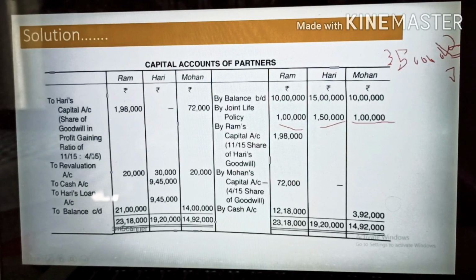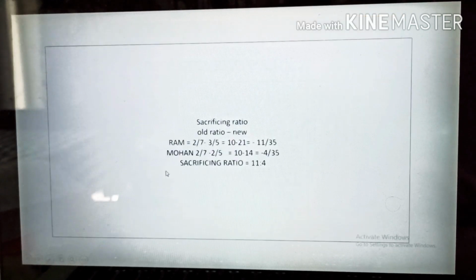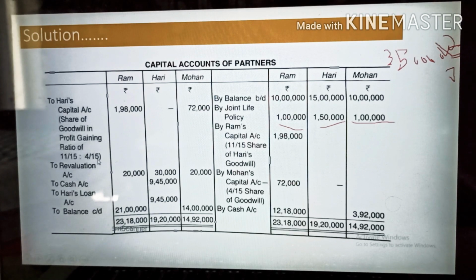So the same way I have written 11/15, because once you add 11 plus 4 it will become 15. So 11/15 and 4/15. In this ratio you need to distribute this 2,70,000 goodwill of Hari. So the accounts of these two partners will be debited, and the account of Hari will be credited: 1,98,000 rupees from Ram's capital, and from Mohan's capital 72,000 rupees.